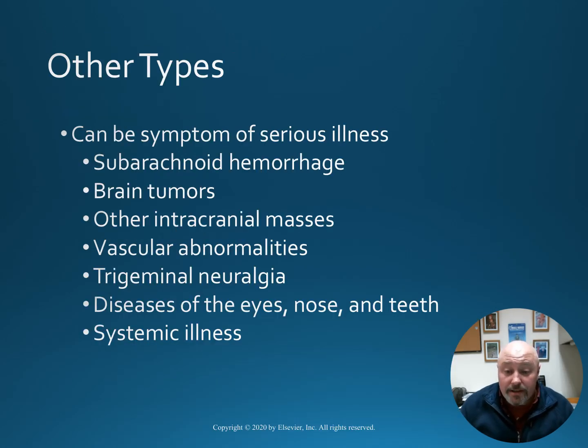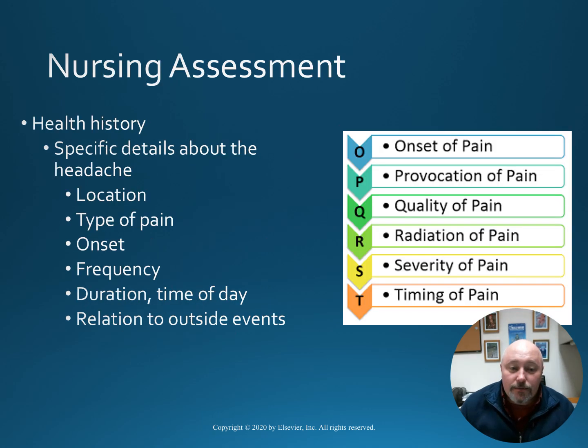They can also be a symptom of serious illness, such as a subarachnoid hemorrhage, brain tumors, other intracranial masses, vascular abnormalities, trigeminal neuralgia, diseases of the eyes, nose, and teeth, and other systemic illnesses. For our specific health history, we want to look at things like the location and the type of the pain, as well as its onset, frequency, duration, and relation to outside events, looking for specific triggers.